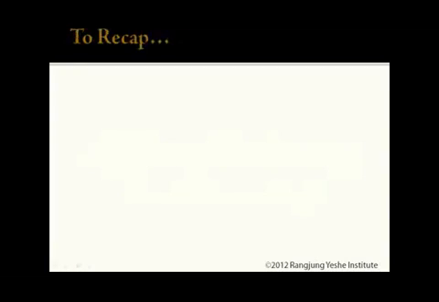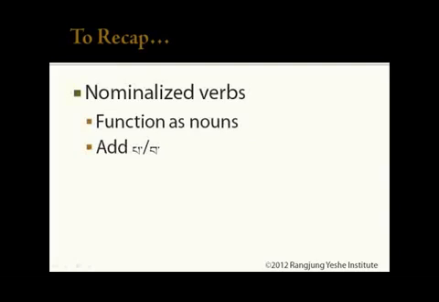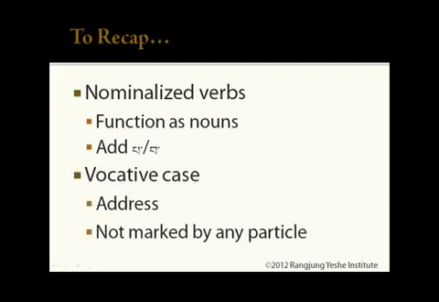That's all we'll cover for today. To review, verbs can be nominalized to function as nouns or adjectives by adding pa or ba. The vocative case is used when addressing someone directly and isn't marked with any particle.